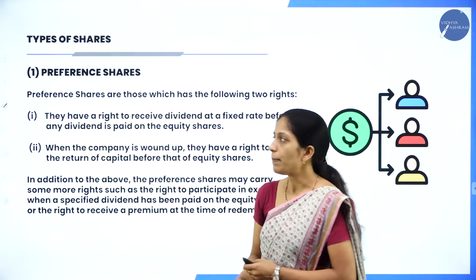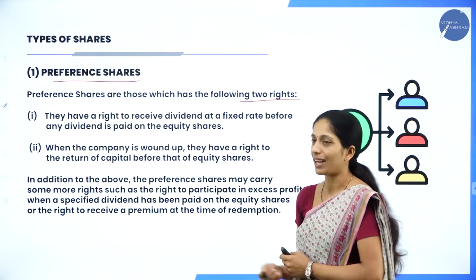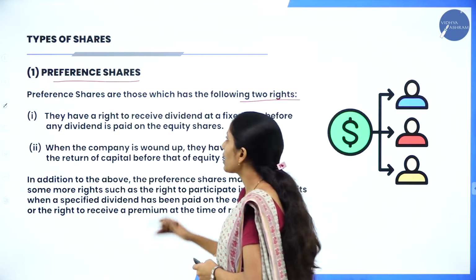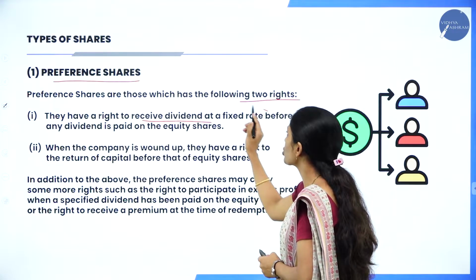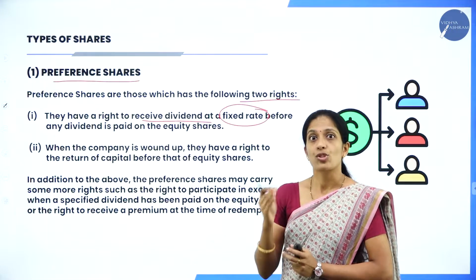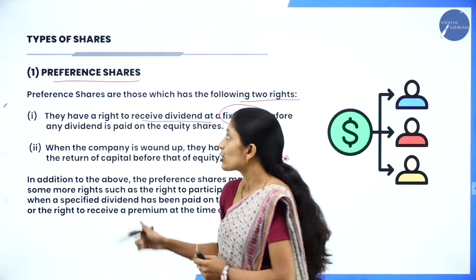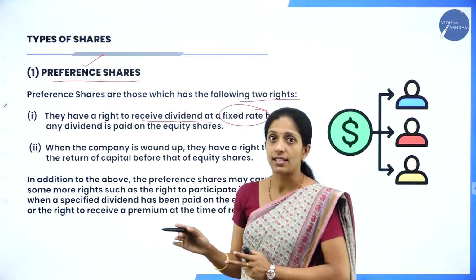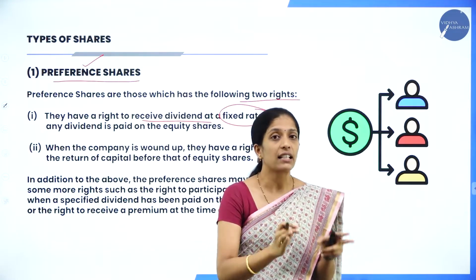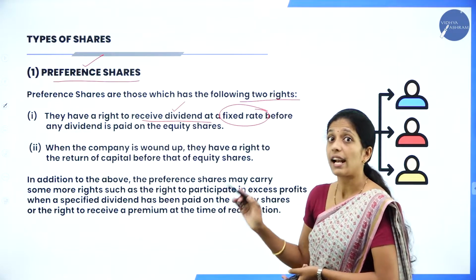Now coming to the first type, that is preference shares. Preference shares are those which have the following two rights. Let us see the rights included under preference shares. They have a right to receive dividend at a fixed rate before any dividend is paid to the equity shareholders. As I told you, there are two types of shares: preference shares and equity shares. The word itself says preference, in the sense that the first preference will be given to preference shareholders rather than equity shareholders. So they have a right to receive the dividend at a fixed rate.